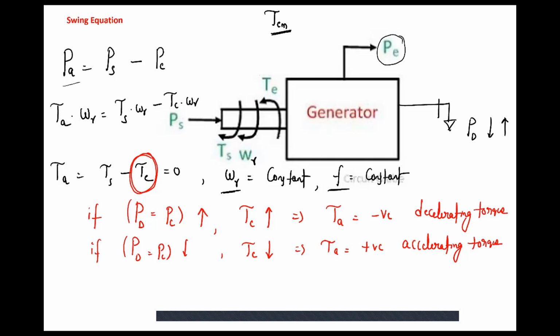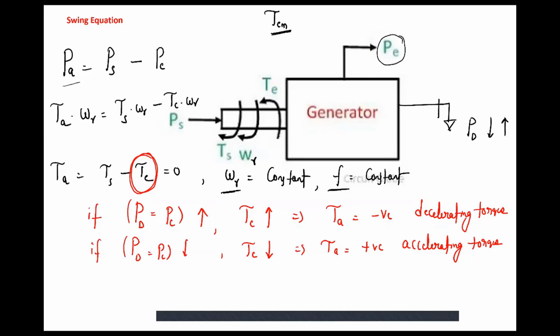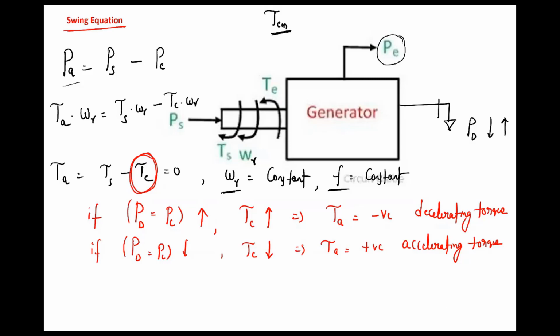Okay, so now how the rotor speed is affected because of these load disturbances is modeled by a swing equation. The swing equation describes the fluctuations or oscillations made by the rotor with respect to the stator magnetic field when it is subjected to load disturbances. That is the swing equation.